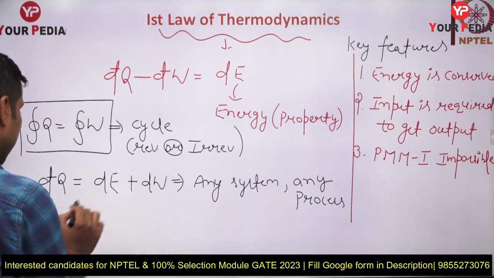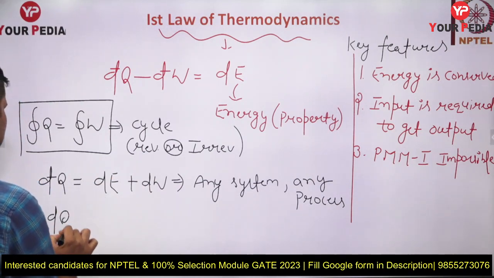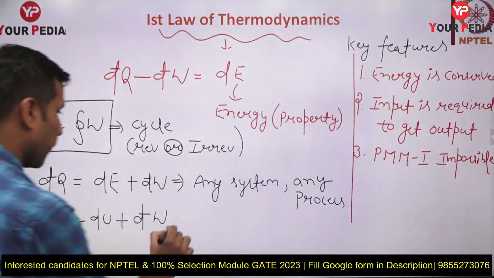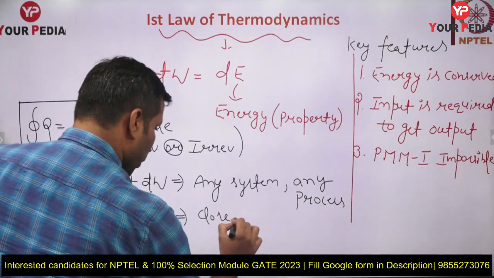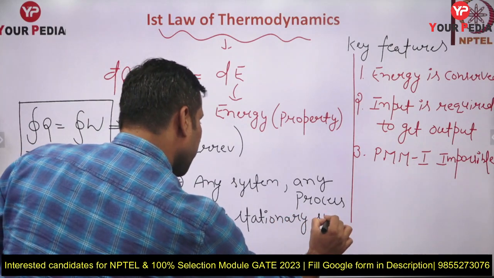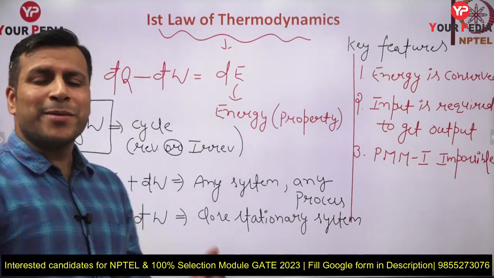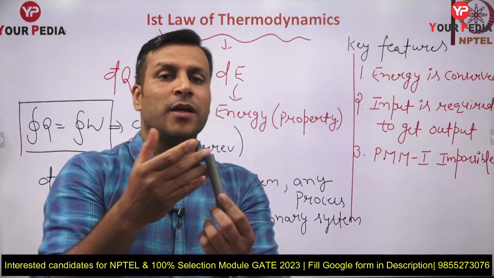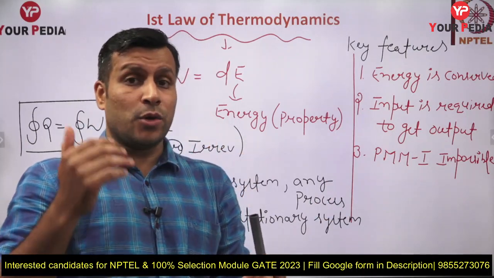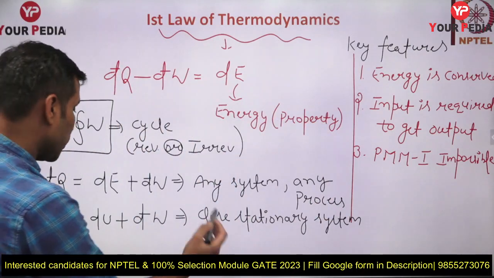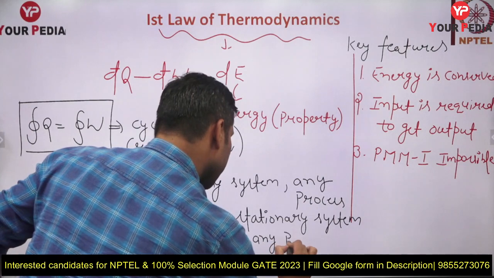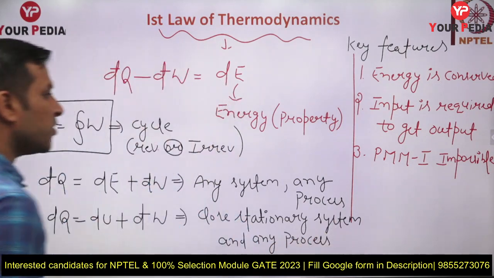Now in place of this dE, if I write dQ equal to dU plus dW, this is for a closed stationary system. We can also consider a closed system which is moving with uniform velocity. In any case, closed stationary system, any process.